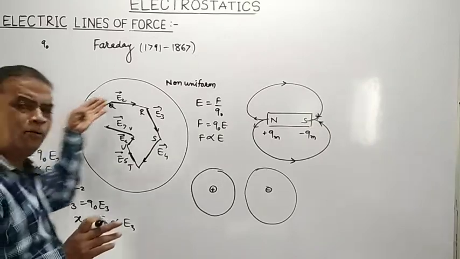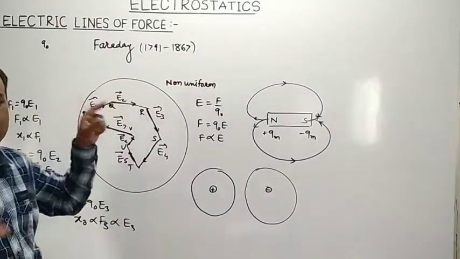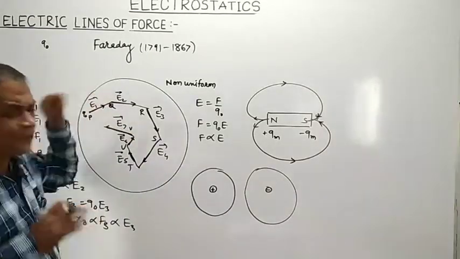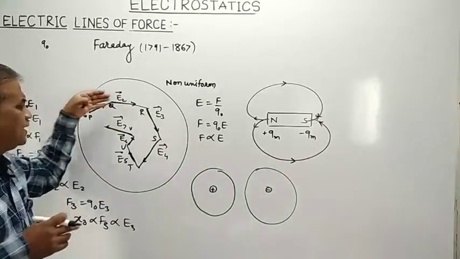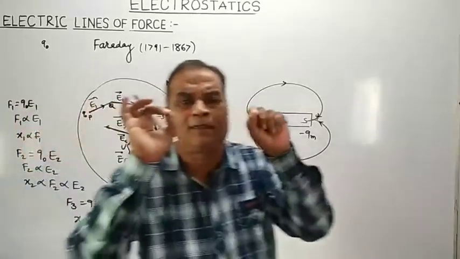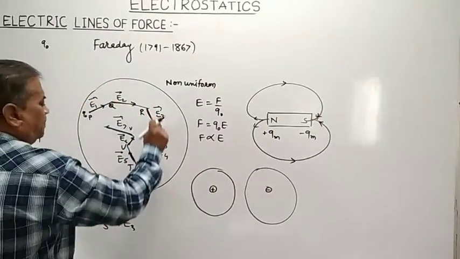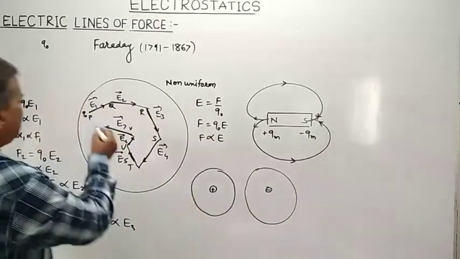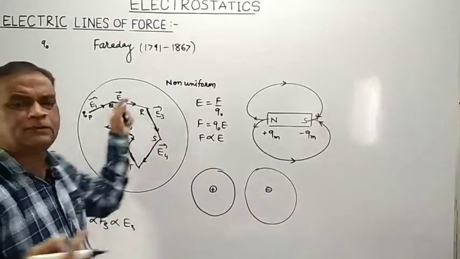That charge will move along the direction of force, and after traveling a displacement proportional to the force acting on it, it again reaches some other point in the region of electric field where once again it is acted upon by force. It will never be stationary. It is continuously moving from one point to another randomly. See here, how is the direction in which that charge is moving? It is moving randomly from one place to another.